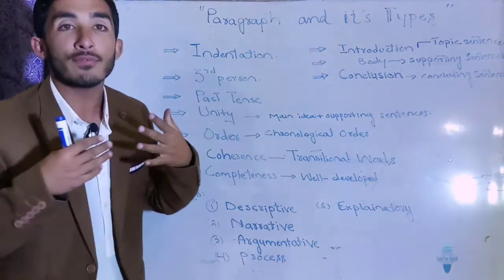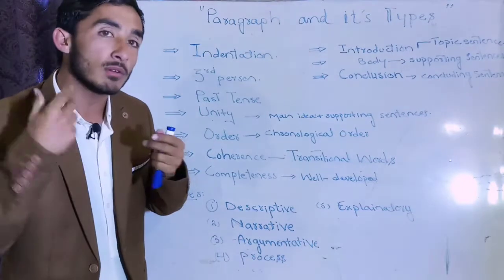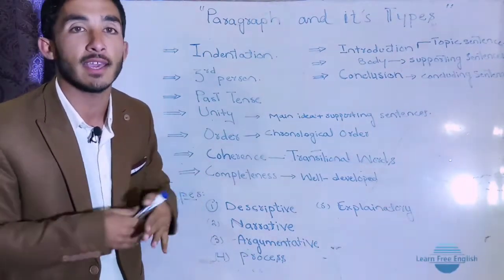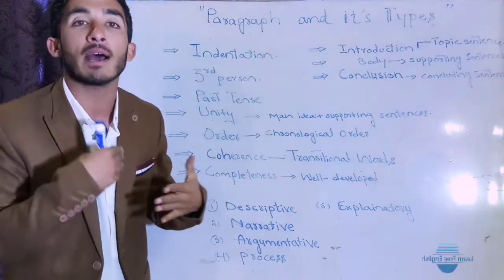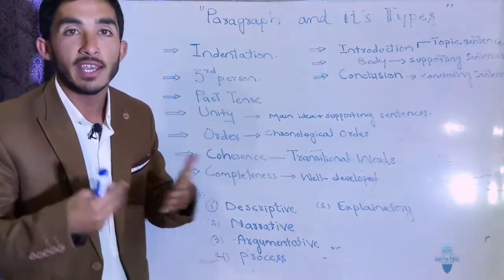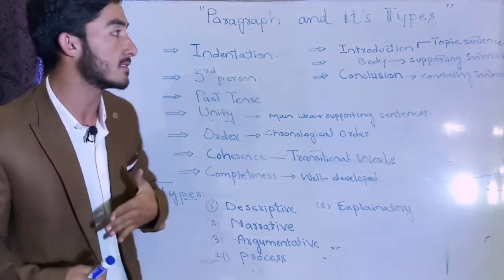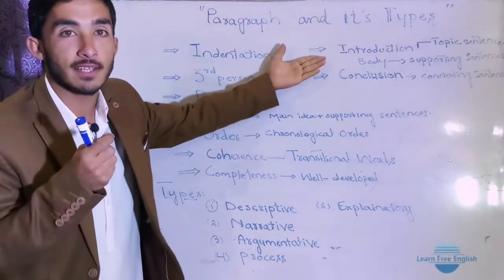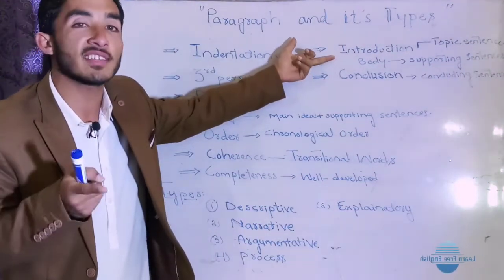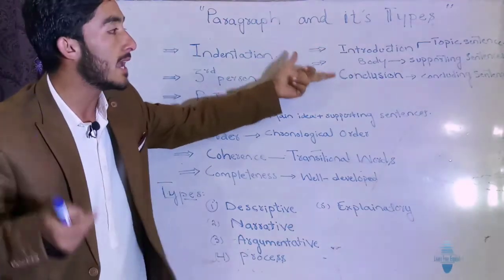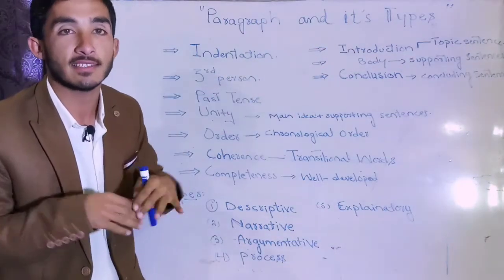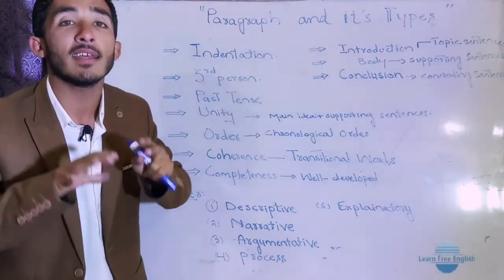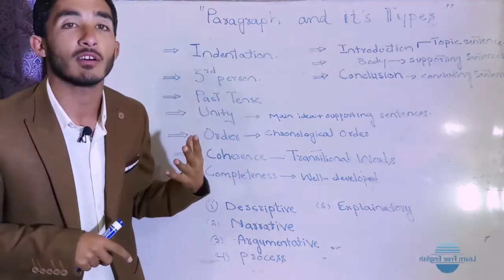So when you write a paragraph, its first sentence we call the topic sentence or main idea or controlling idea. When you come to an essay, there you give it the name thesis statement. Got it? Here you call it the central idea and the topic sentence. Now in the introduction we have the topic sentence, then in the body we have the supporting sentences which support the topic sentence, and in conclusion we have the concluding sentences. Now your concluding sentences are the mirror images of your introductory or topic sentence. Got it?